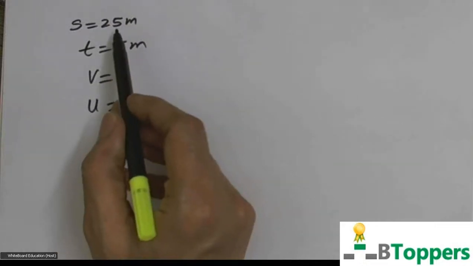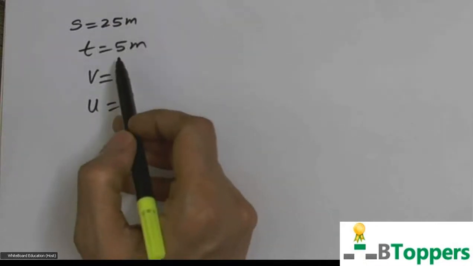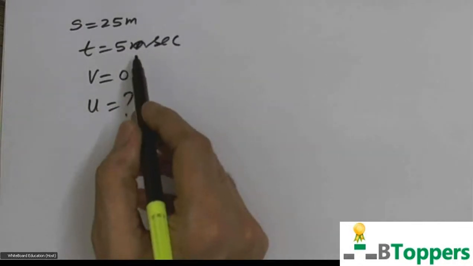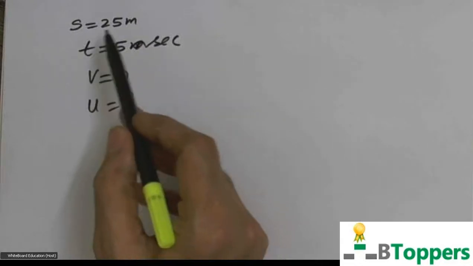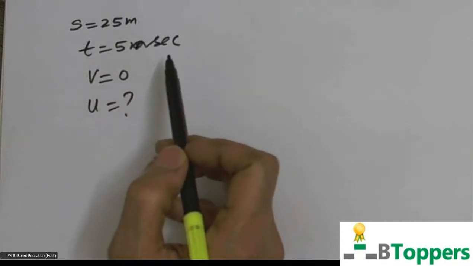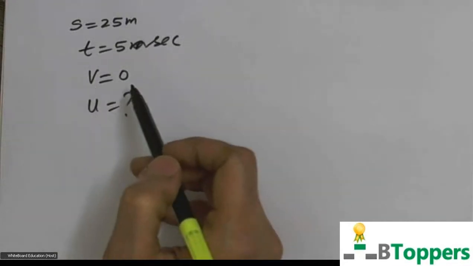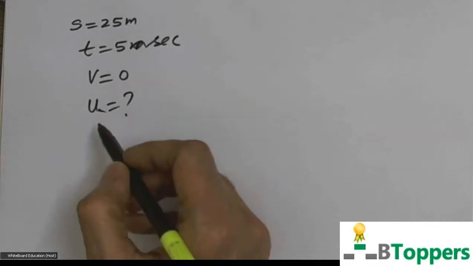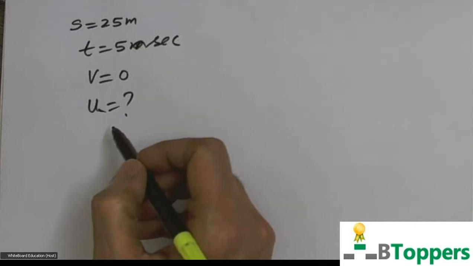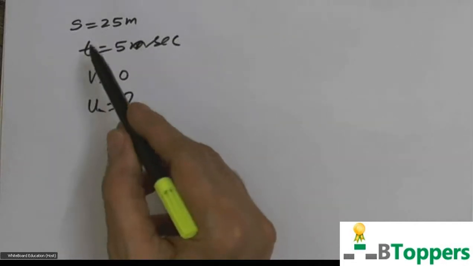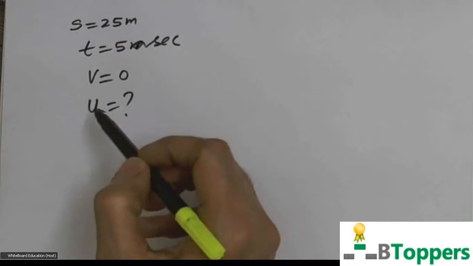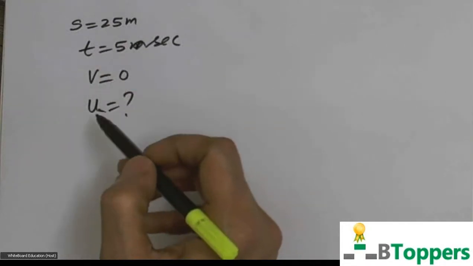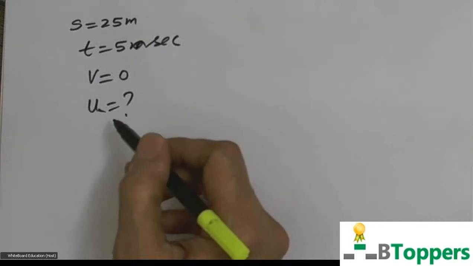So you are given that the particle covered 25 meters in 5 seconds during retarded motion before coming to rest. So displacement is given as 25 meters, time interval is 5 seconds. Final velocity of the body is 0 when it comes to rest. You are asked to find the initial velocity of the body. So you can observe that I have first listed out what is given. You first list out what is given in any objective problem. Next, write the quantity which you are asked to calculate.